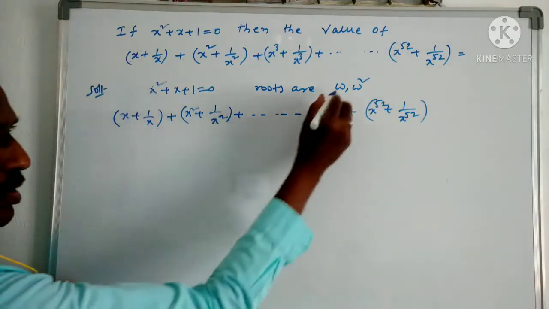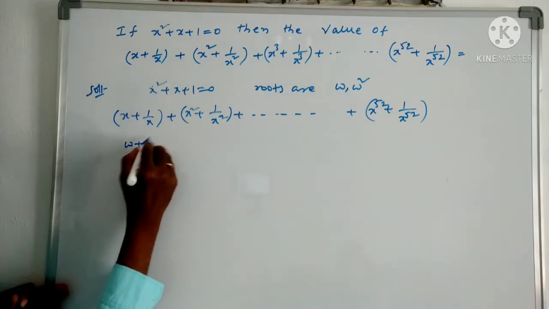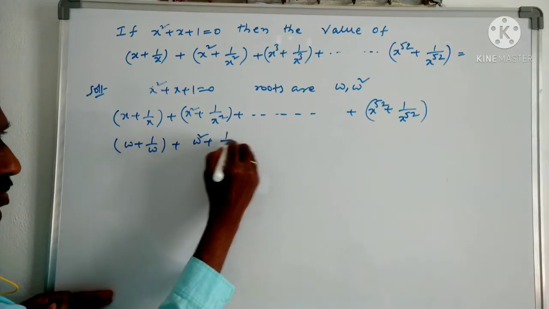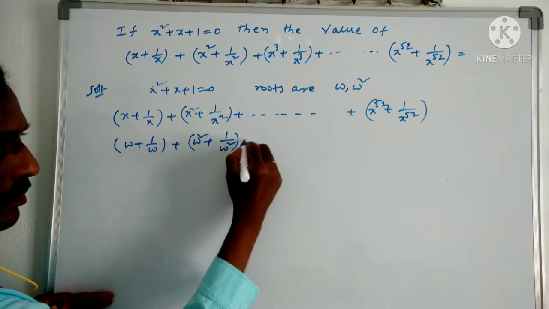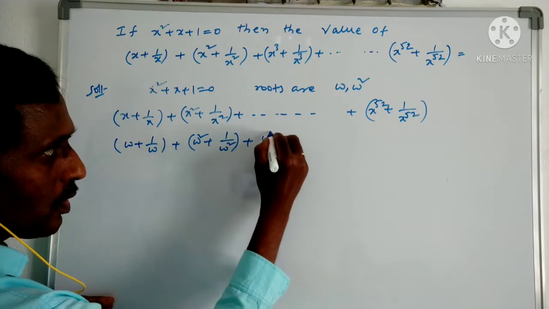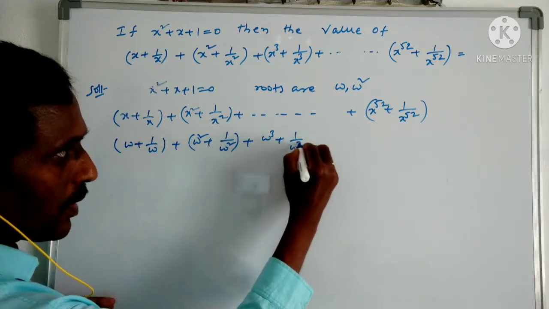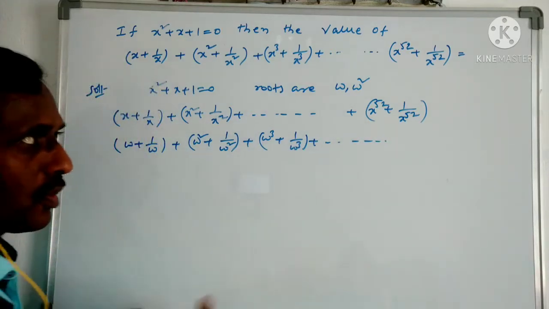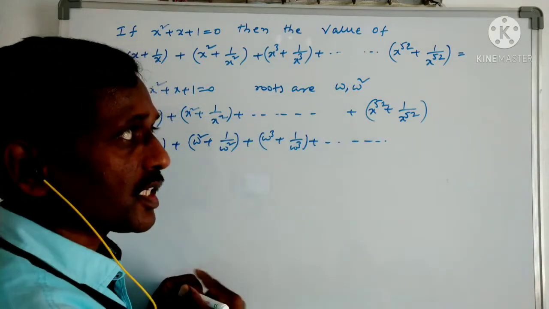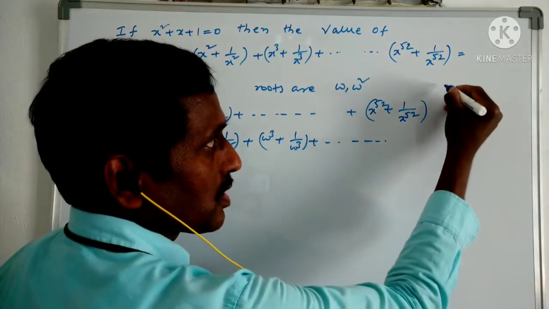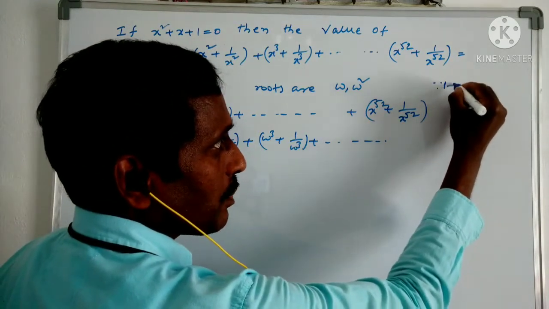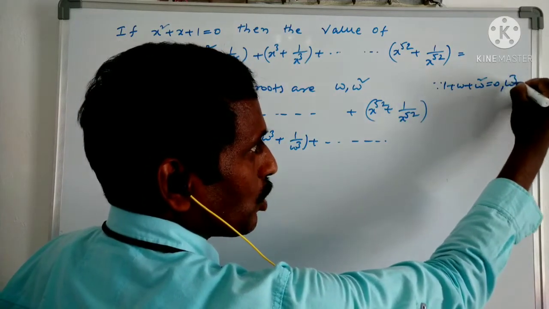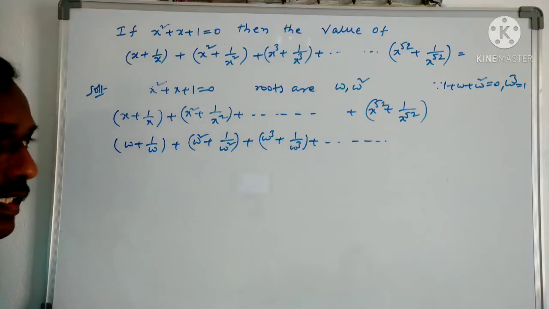So omega plus 1 by omega, omega square plus 1 by omega square, then omega cube plus 1 by omega cube, and so on. Since omega and omega square are the imaginary cube roots of unity, we know that 1 plus omega plus omega square is 0 and omega cube equals 1. These are the relations we know.